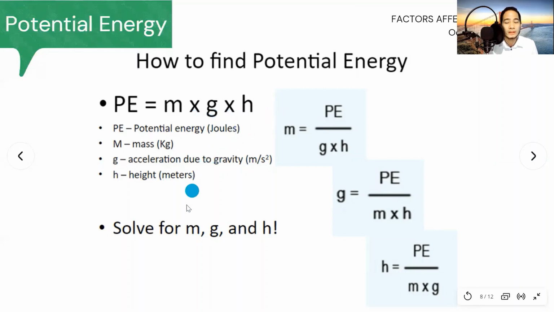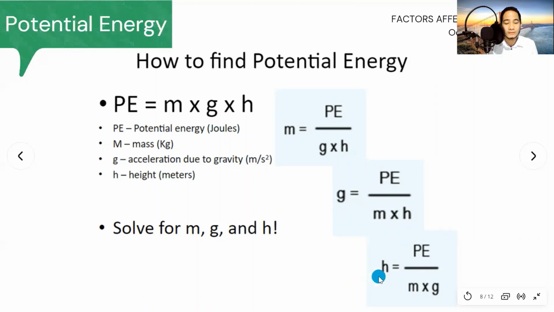But of course, if we are to solve for the mass, the acceleration due to gravity, and the height, here we have the formulas. We just need to divide potential energy by the acceleration due to gravity multiplied by height if we're asked to find the mass. Then also, if we're asked for the acceleration due to gravity, the same thing: you divide the given potential energy, PE, by the product of the mass times the height.